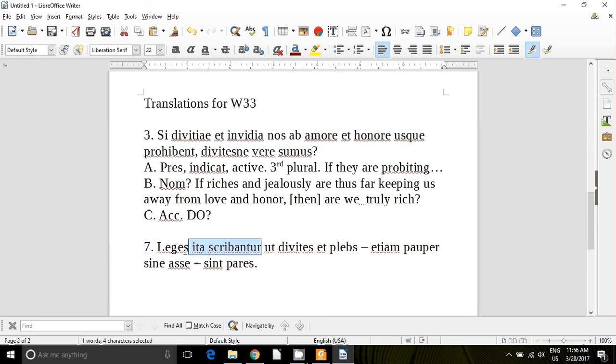So we'll save that ut clause, and so our first clause is just three words, leges ita scribantur. The verb is scribantur, and that's imperfect subjunctive passive, third plural. So, and that's they were written.